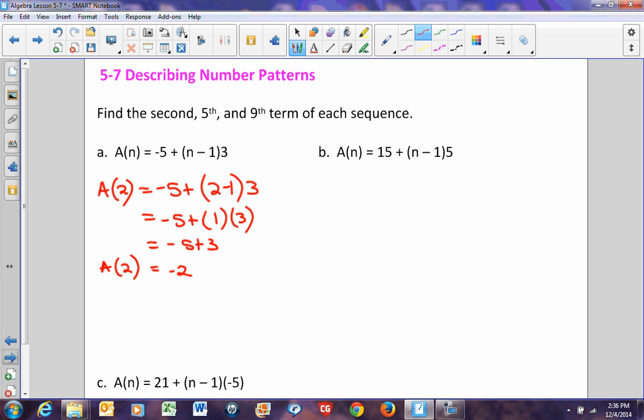My fifth term, a of 5, will be negative 5 plus 5 minus 1 times 3. So negative 5 plus 4 times 3, negative 5 plus 12. And negative 5 plus 12 happens to be 7. So my fifth term, a of 5, equals 7.